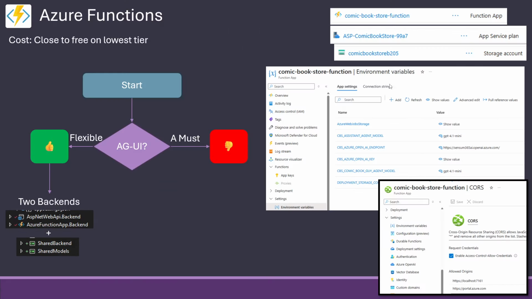So what we see is that the Azure function is just a little like the others. It has a function app, an app service plan, and a storage. And in there we also need to set the app settings. What we do need as well is to set CORS in the regular backend. We could set it in code, but in Azure Functions we set it in the portal, where we go up and say that CORS should allow the various different origins.